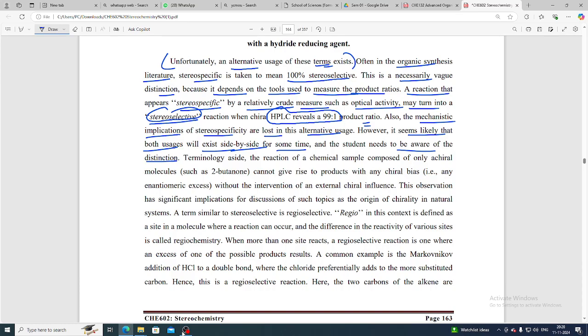Then here, terminology aside, the reaction of a chemical sample composed of only one achiral molecule such as 2-butanone cannot give rise to a product with any chiral bias, that is, any enantiomeric excess, without the intervention of an external chiral influence. This observation has a significant implication for discussion of such topics as the origin of chirality in a natural system.